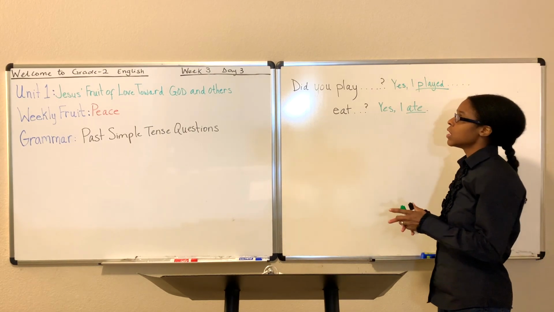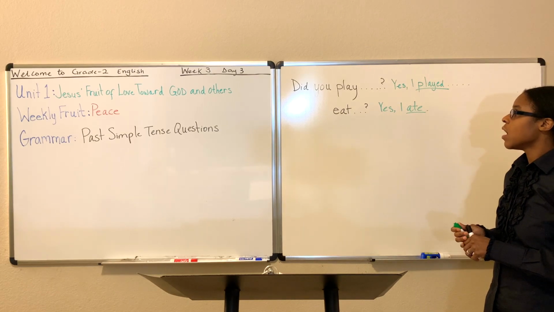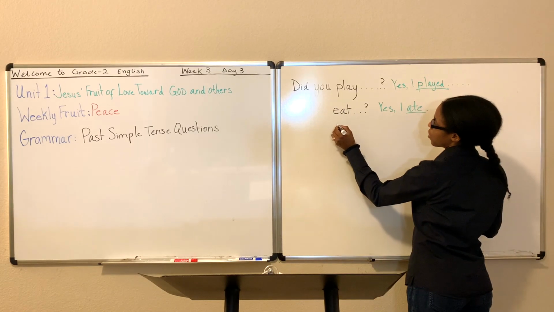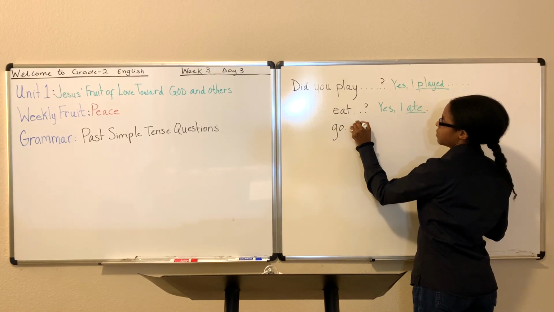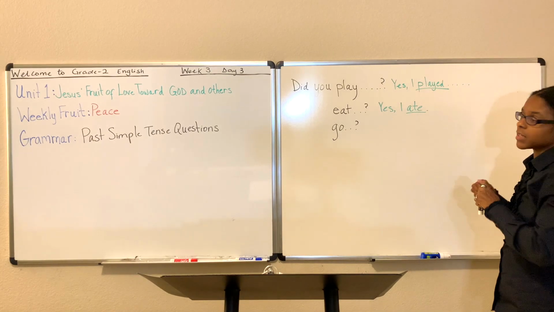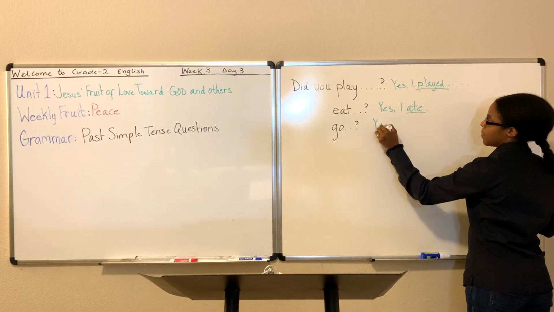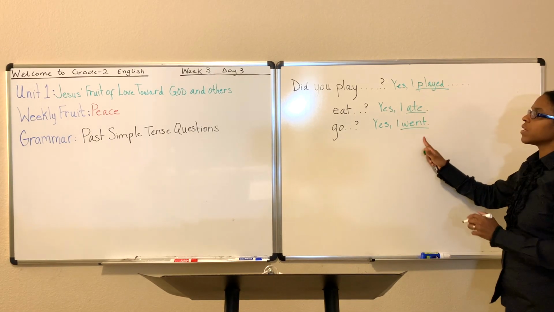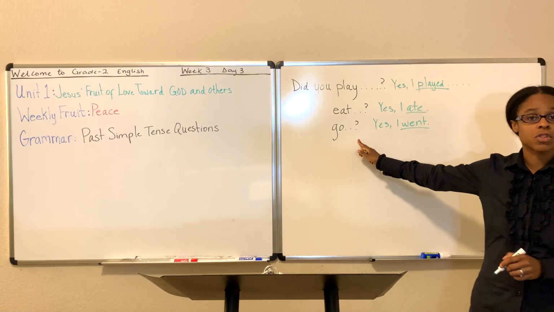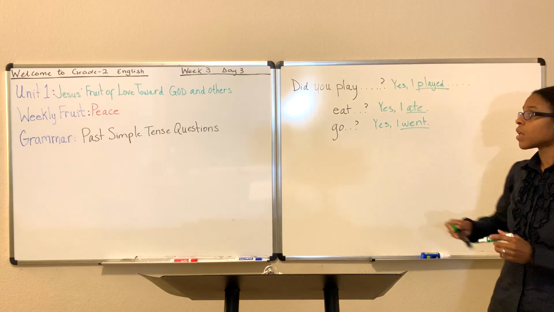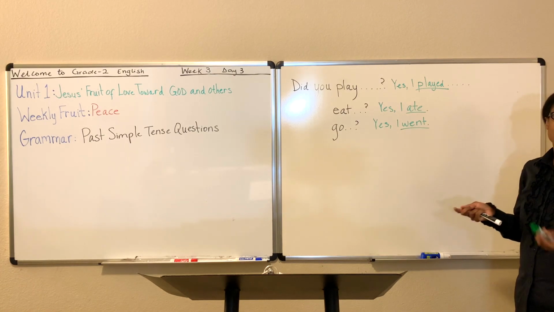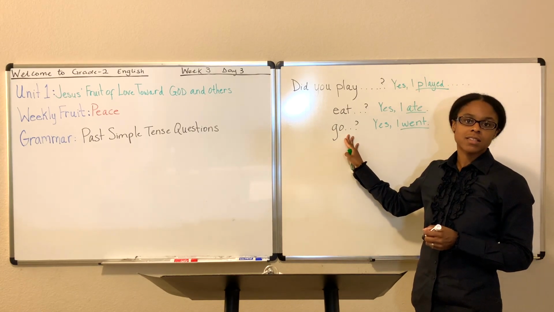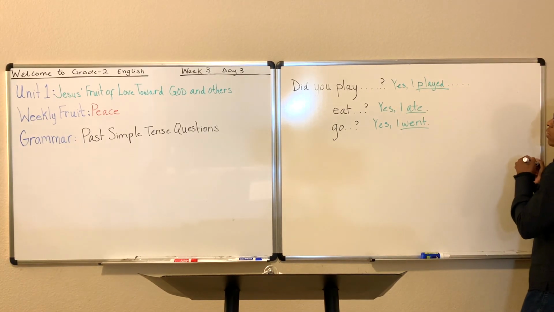And let's look at another example. Did you go to the store? Did you go dot, dot, dot? And then someone would say, yes, I went. A person can either say, yes, I went, which is the past form of the present form, go. Or they may say, no, I did not. I did not go. Now, if they say, no, I did not go, then the present tense would still be the same, wouldn't it?